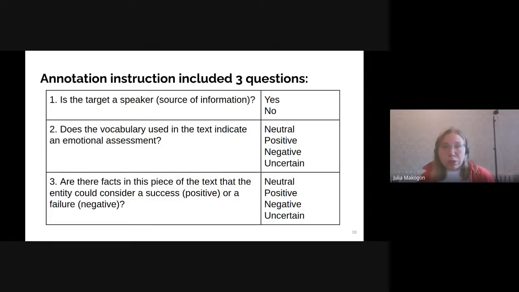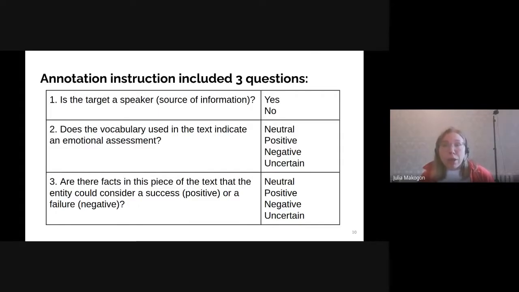The first question is: is the target a speaker? The question tackles the problem of finding the opinion target and helps to mark doubtlessly neutral entities, because speakers in most cases are neutral. The second step requires looking for the emotional phrases about the entity.